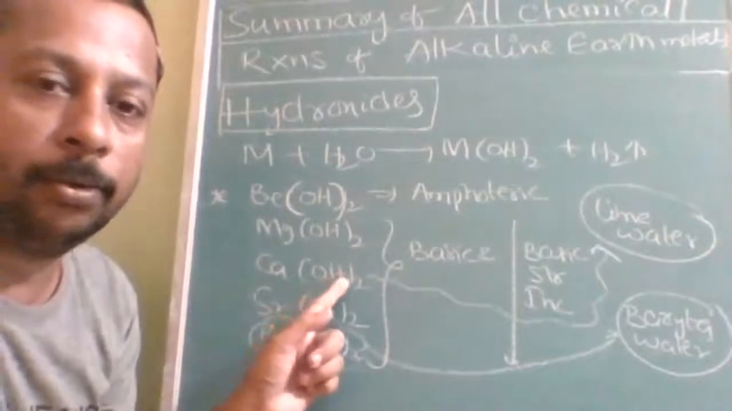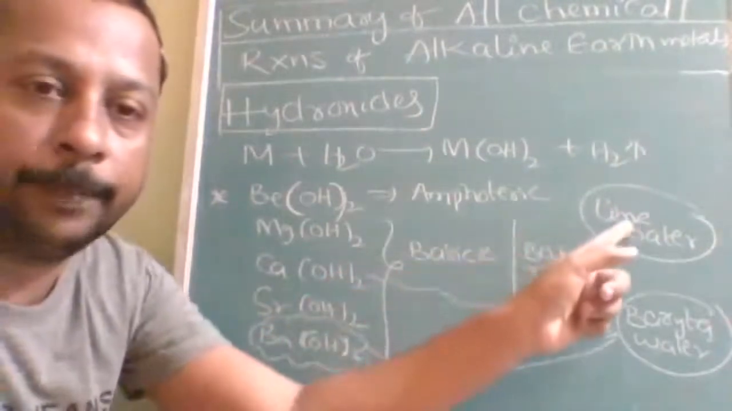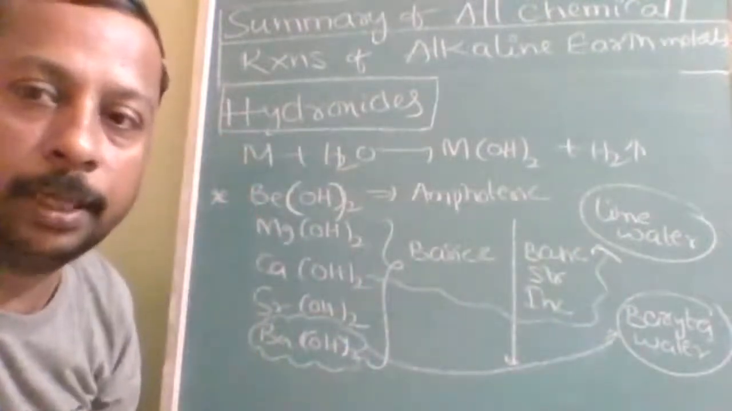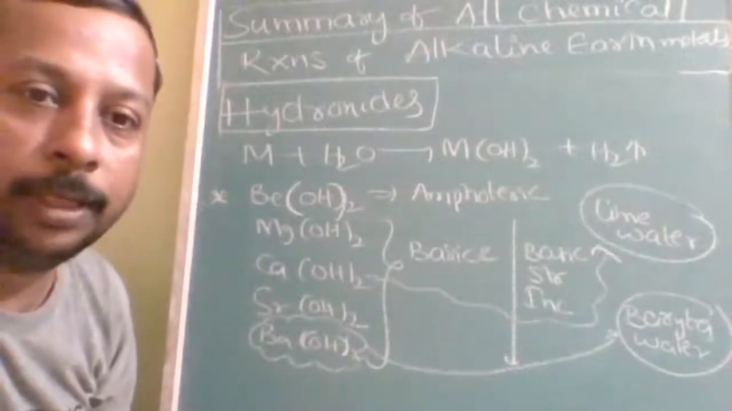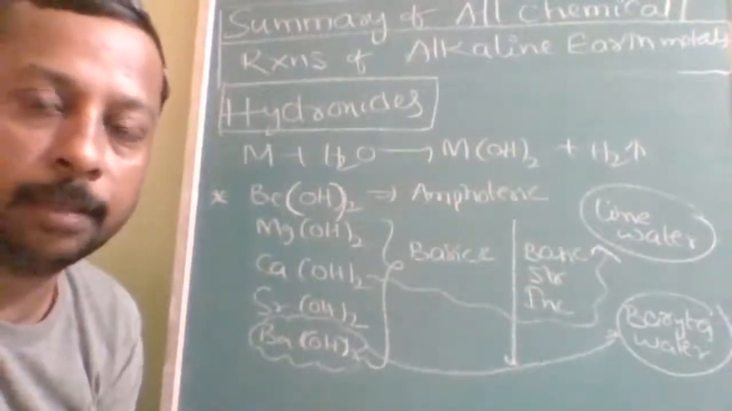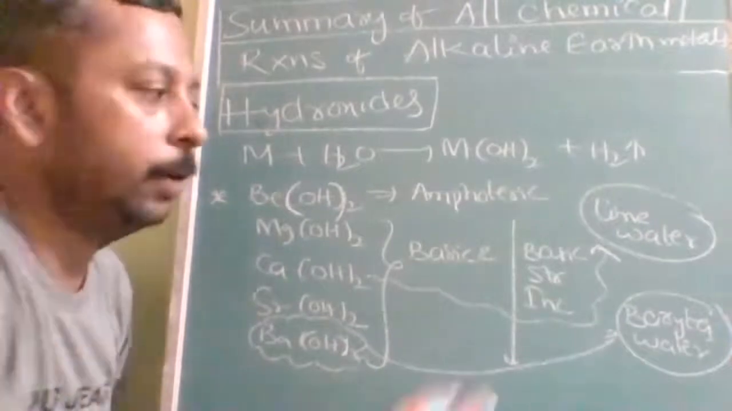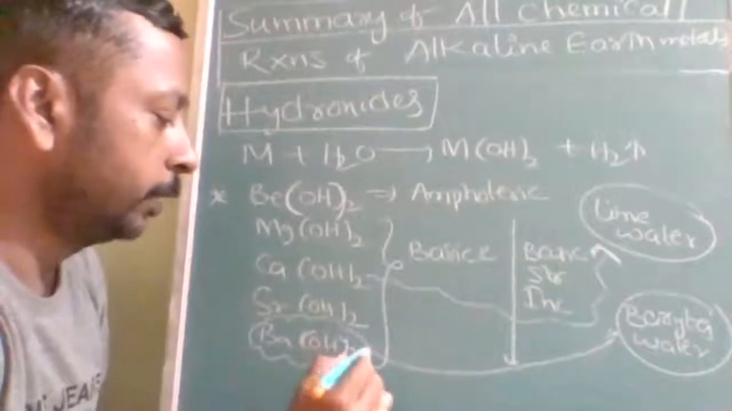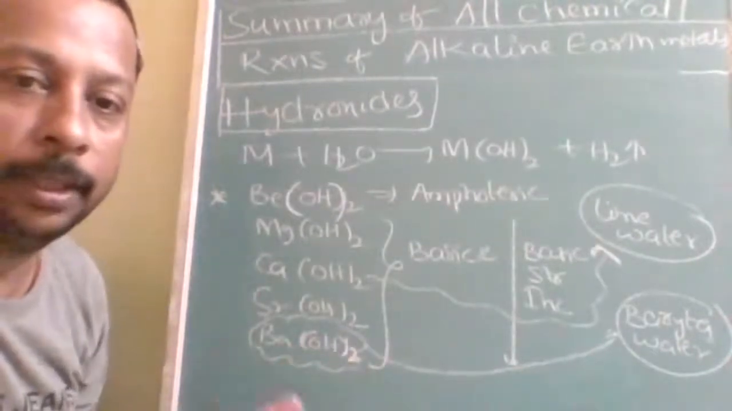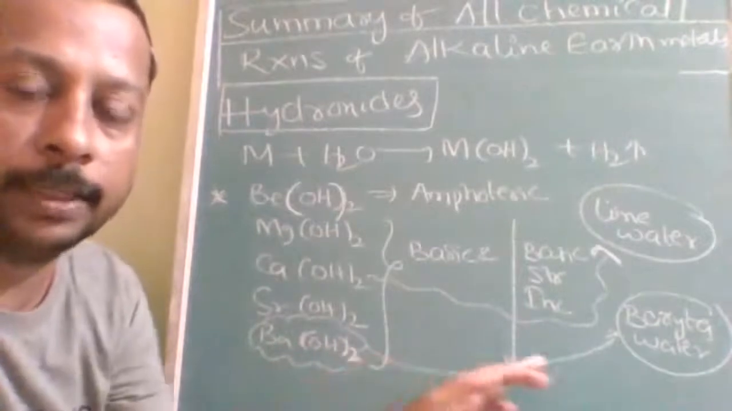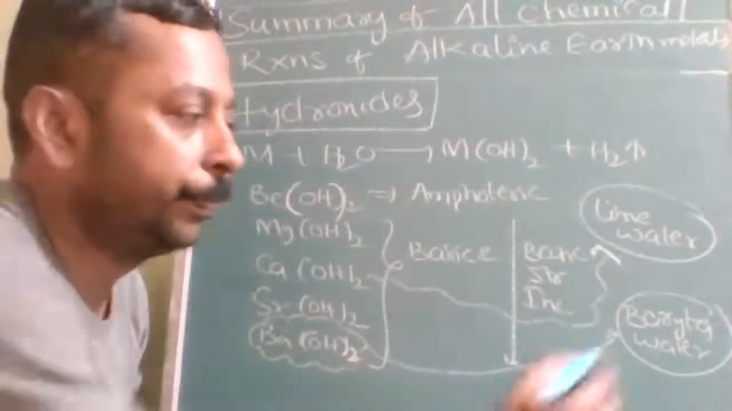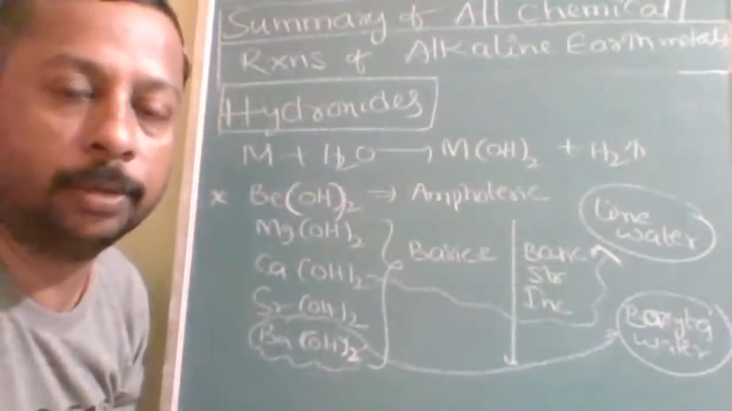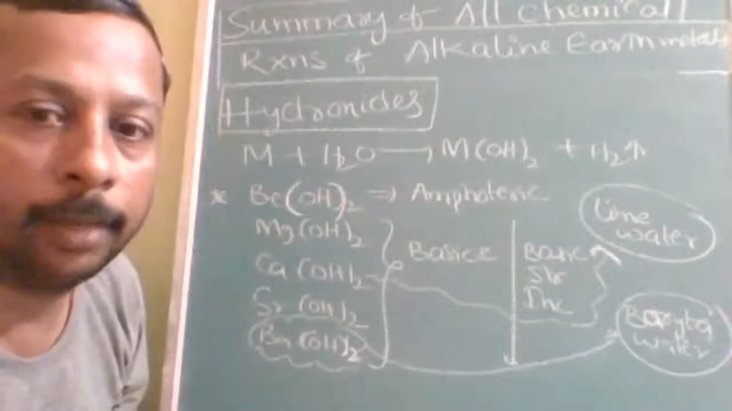Everybody knows that calcium hydroxide is called lime water. It is also called slaked lime. And quicklime is what? CaO. Understood? Then limestone is what? Calcium carbonate. These are some commonly used terms along with their names. Few intelligent students might have already known this: Ba(OH)2 is called baryta water. Baryta water. Ba(OH)2 is commercially known as baryta water.